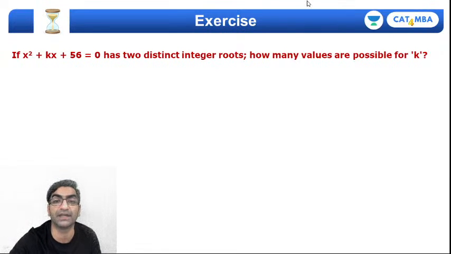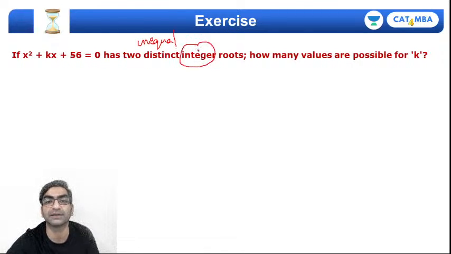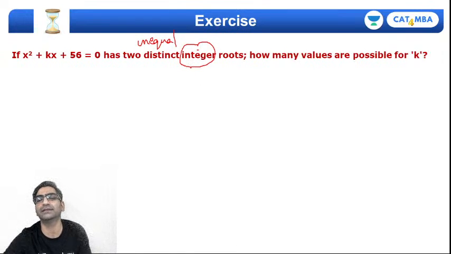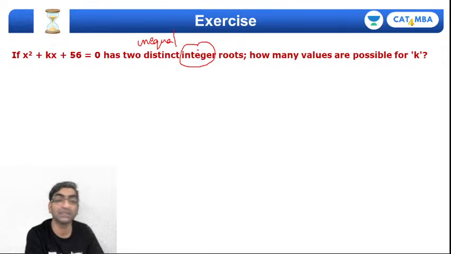Distinct मतलब different. These roots must be unequal, right? That's something I know. And also integers, है ना? दिमाग में integer आते हैं, I hope समझ में आता है क्या है. तो दो इंटीजर ऐसे होने चाहिए जो इक्वल नहीं हैं. Those should make the roots, right? How many possible values can k take for that to be true, right?